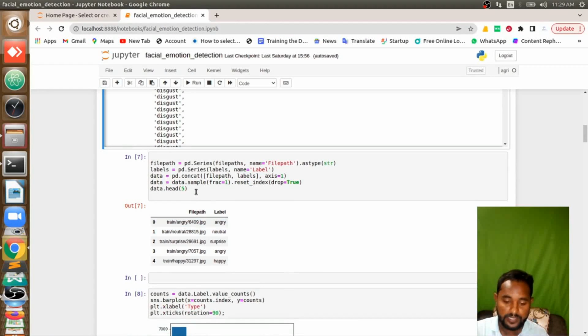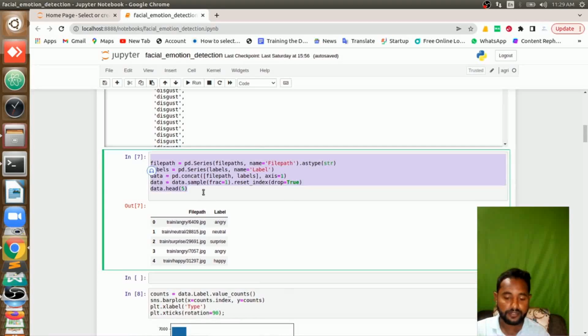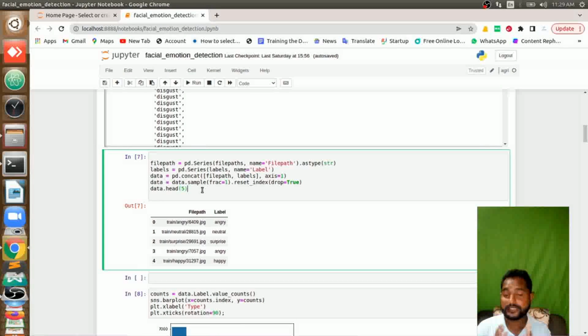Then I will create a data frame. A data frame is nothing but I will put those two lists into columns and make it a data frame, which can be accessed using pandas, and we can process it with pandas.